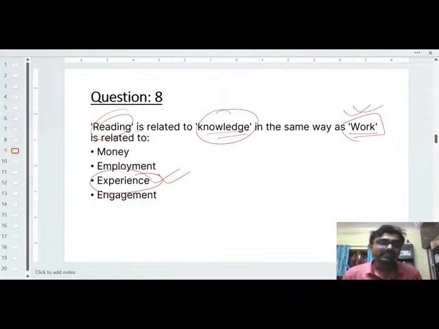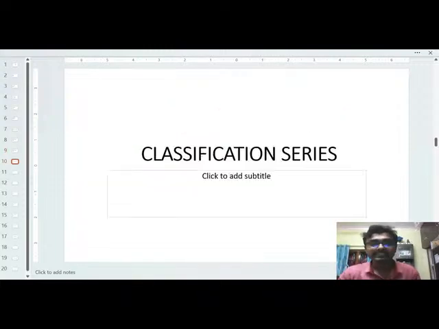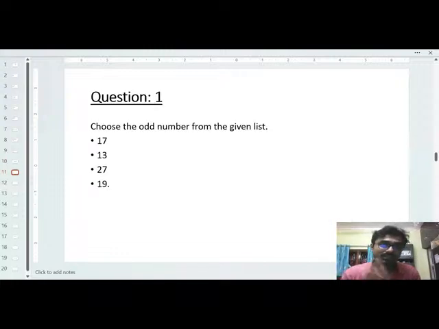Now move on to the next topic of today's session. That is what? That is the classification series. So for classification series, first is what? So this is all about the numbers. Okay, all about the mathematical numbers. So classification series. First is that choose the odd number from the given list. You have to identify the odd number.